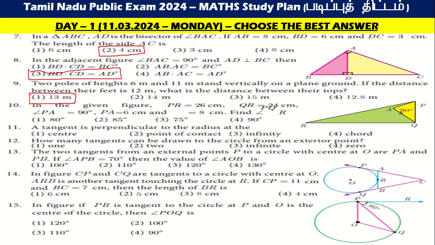In the given figure, PR is equal to 26, and the angle is 90 degree. The 11th, tangent is perpendicular, so its value is the point of contact. And how many tangents can be drawn to the circle? The answer is 2 can be drawn. And the 13th one is 110. If it is 70, the remainder is 110. The 14th is D option, that is 4 centimeter. Then the 15th, POQ is 120 degree.